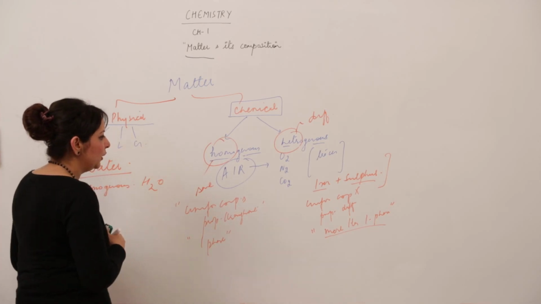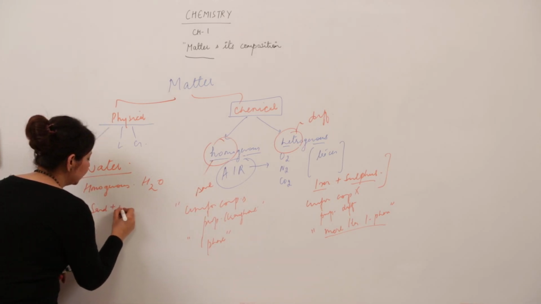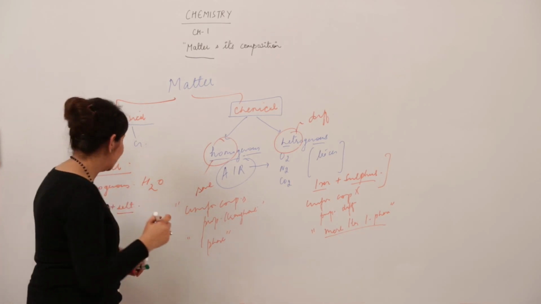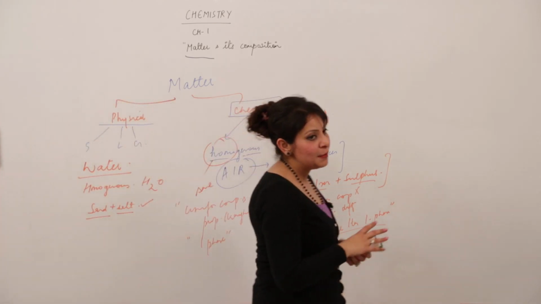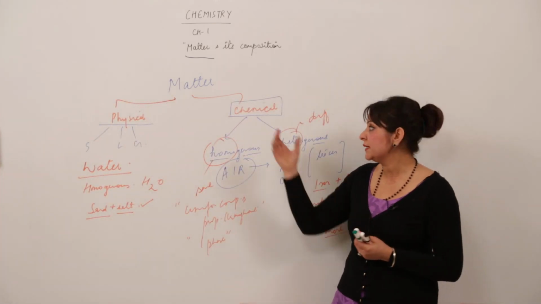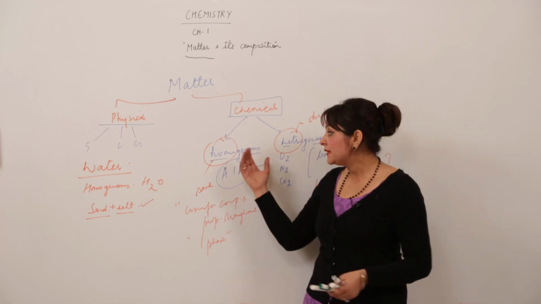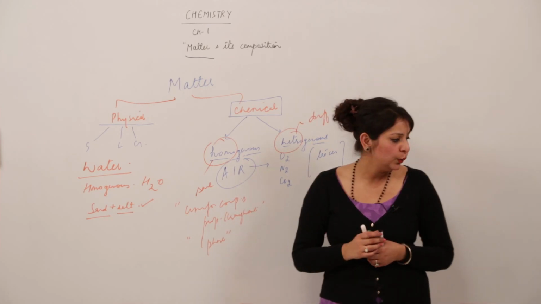Again, I'll take one more example for you. For example, sand and salt. If you take a mixture of sand and salt, you will get to see two phases. So that means it is heterogeneous. So this is how you identify, on the basis of chemical classification, whether the matter is homogeneous or heterogeneous. Besides this, we have one more kind of chemical classification.